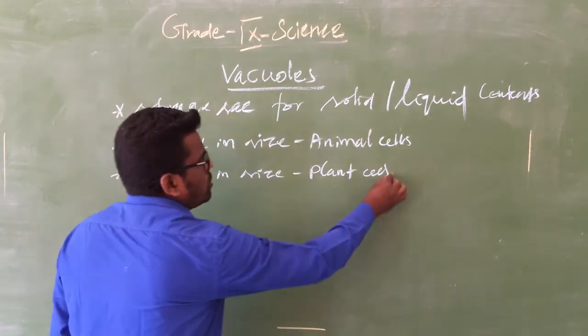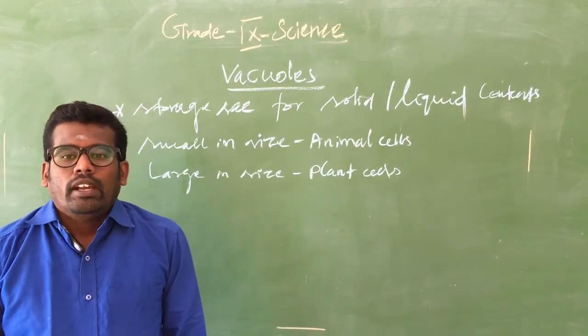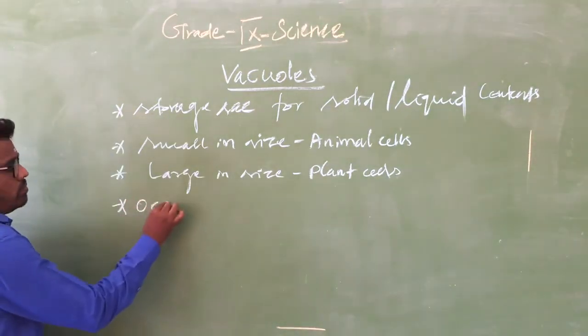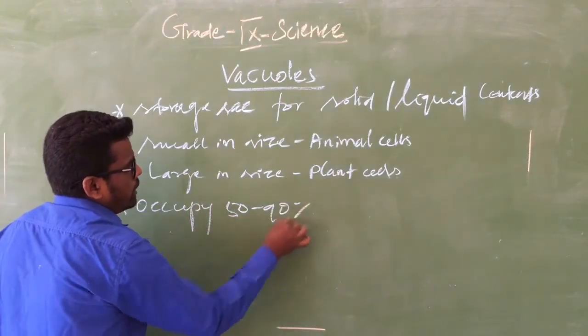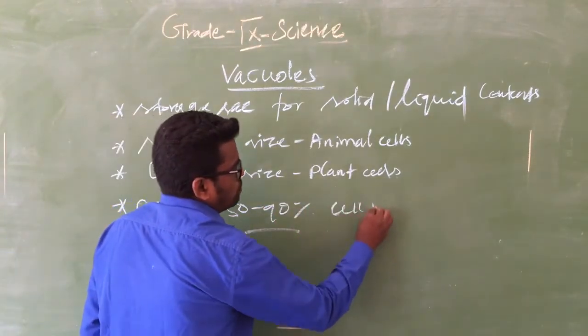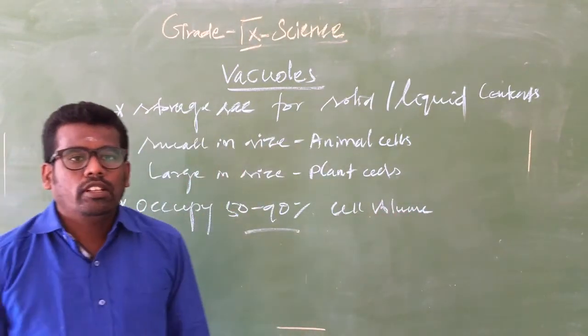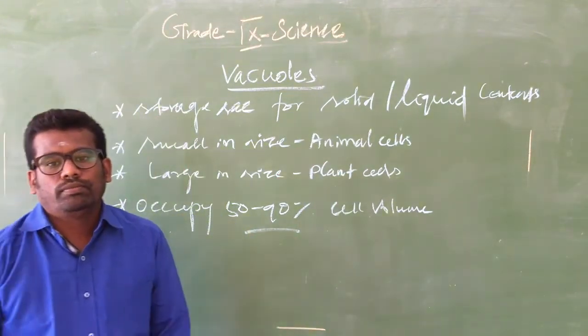In plant cells, it occupies 50 to 90% of the cell volume. 50 to 90% of the cell volume is occupied by the vacuole.